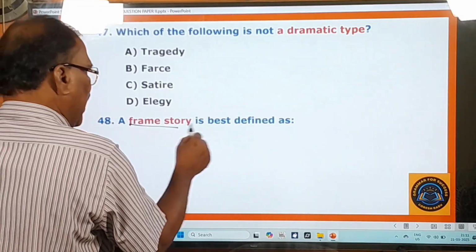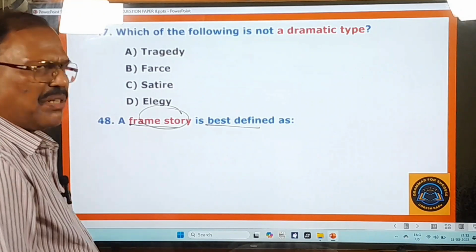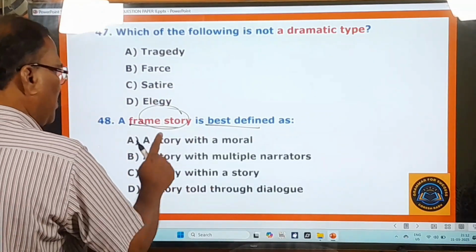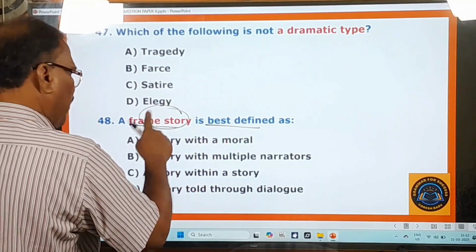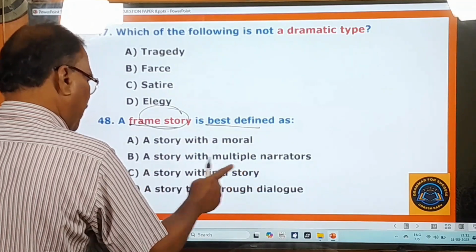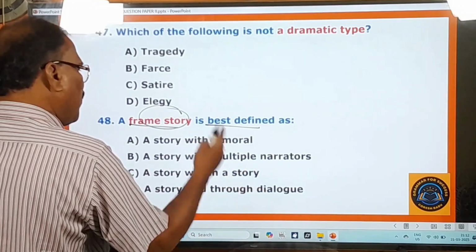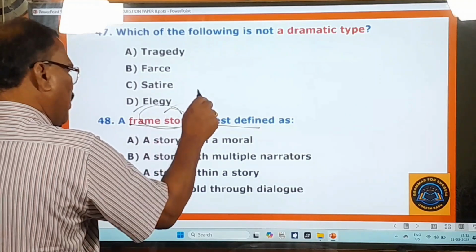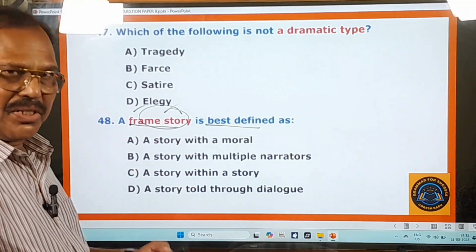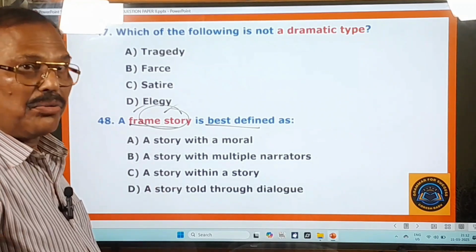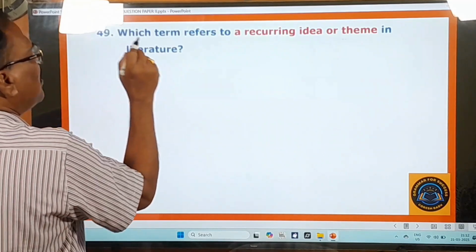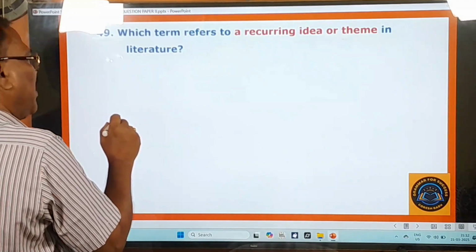A frame story is best defined as... In the explanation video, I will tell you about this. A frame story, what is that? Okay, a story with a moral? Is it a frame story? Yes, a story with multiple narrators, a story within a story told through a dialogue. So which story is called a frame story? That thing you are going to learn in the explanation video. But before that, you try to answer this question. That's very important, right?